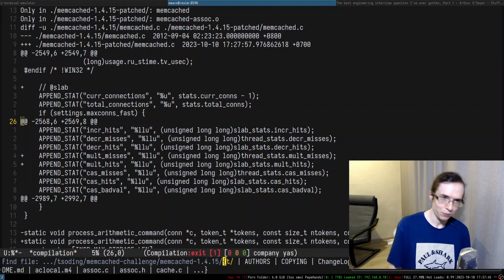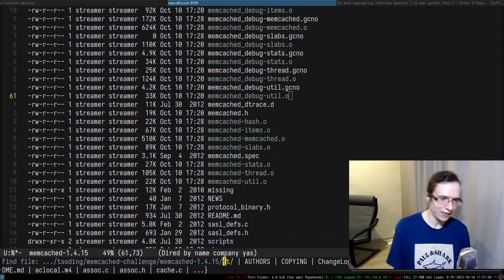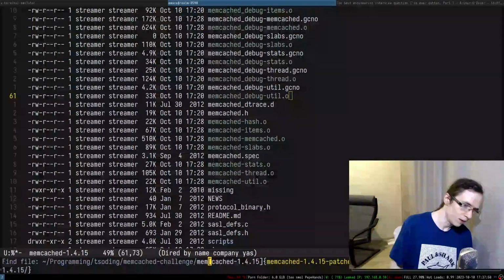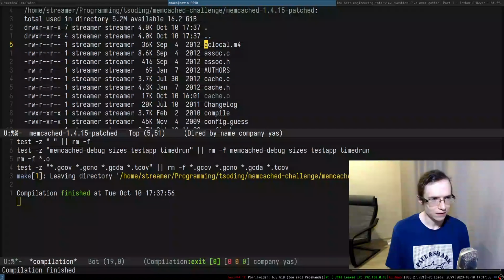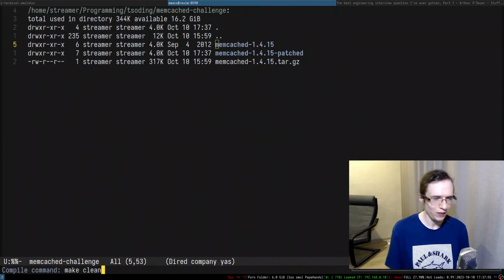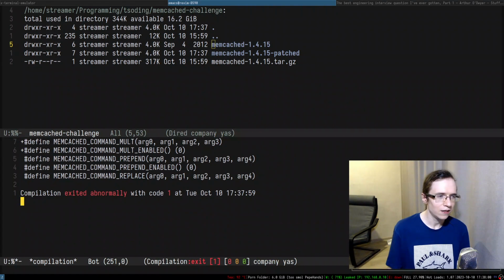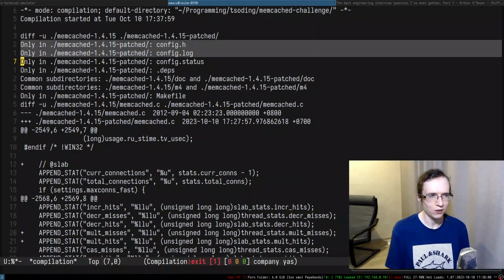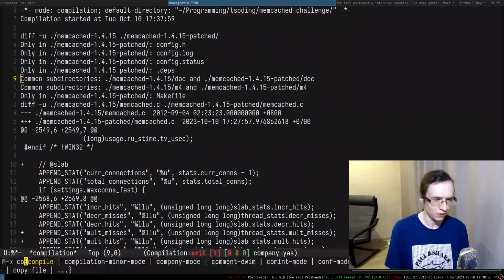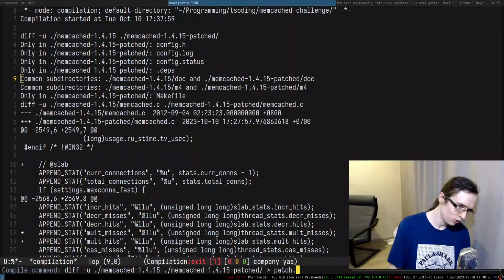Maybe what I can do is make clean. There we go, that makes it a little bit better. There's still some stuff in here like configuration and everything, but apart from that, the patch diff.